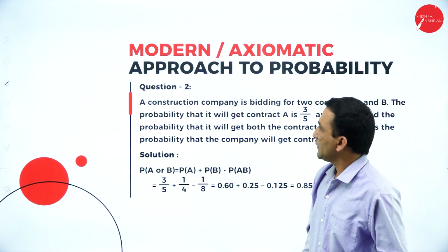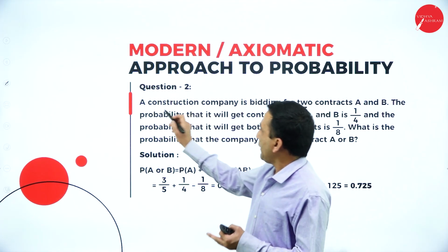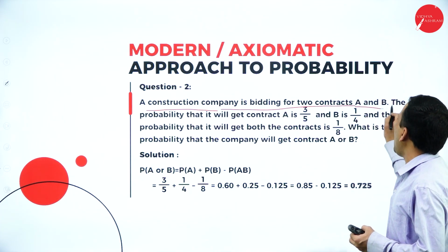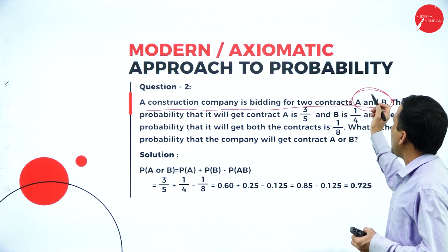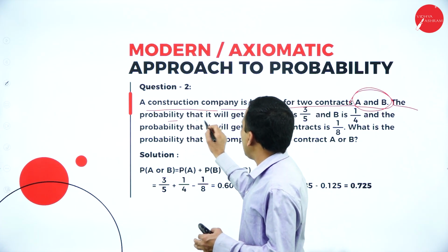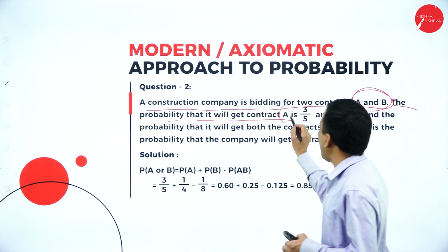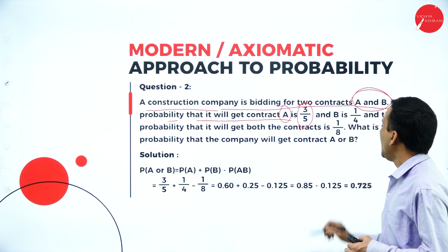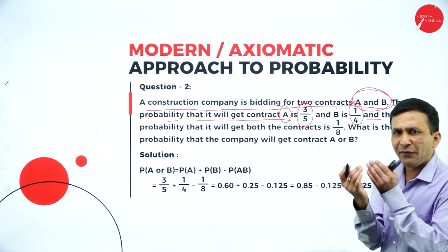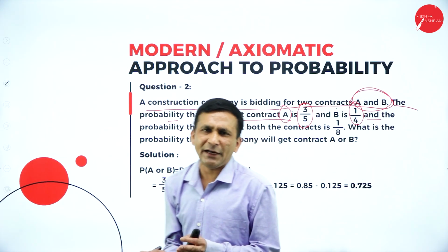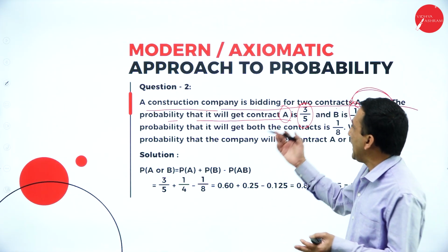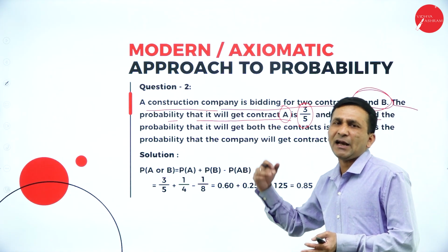Moving forward, there is one more question, dependent events. A construction company is bidding for two contracts, A and B. Event A, event B. The probability of getting contract A is 3 by 5 and contract B is 1 by 4. Are they different contracts or dependent? Definitely they are dependent, which affects the probability of getting the contracts.